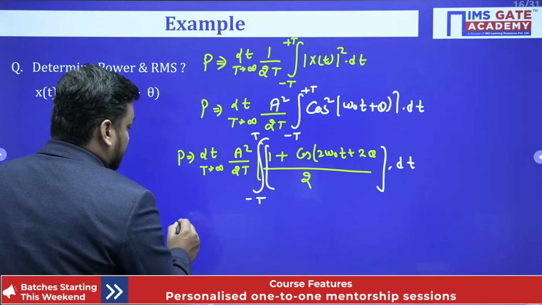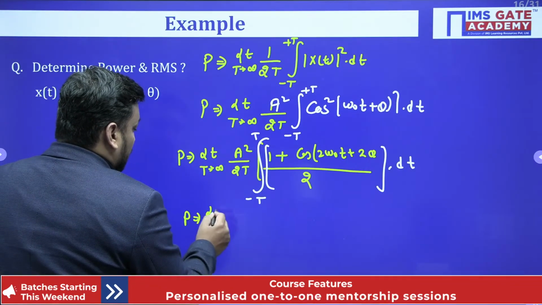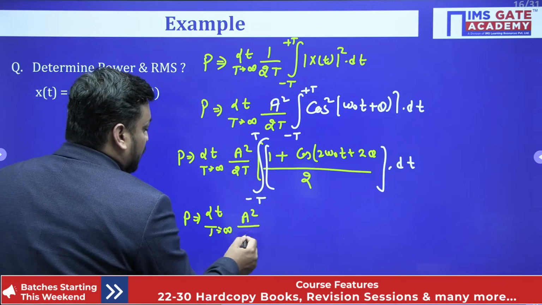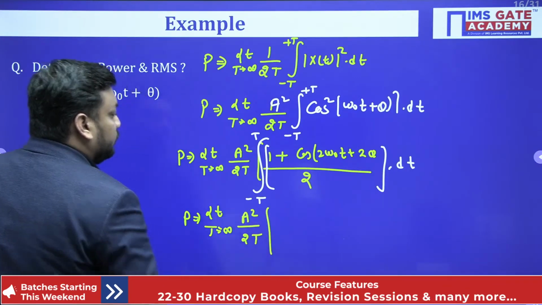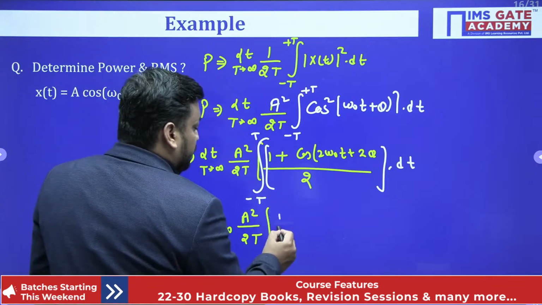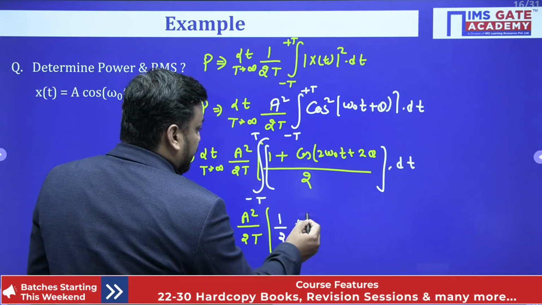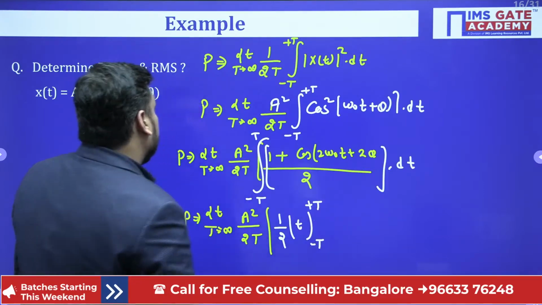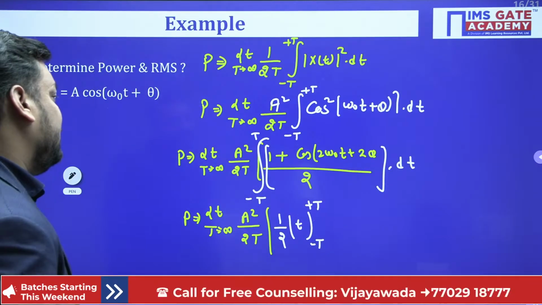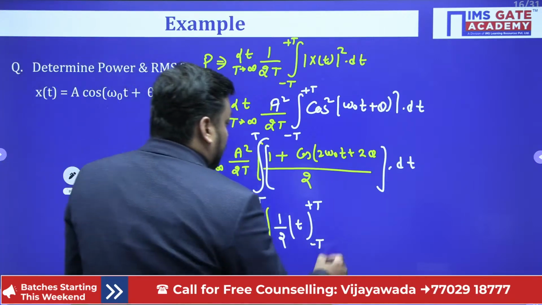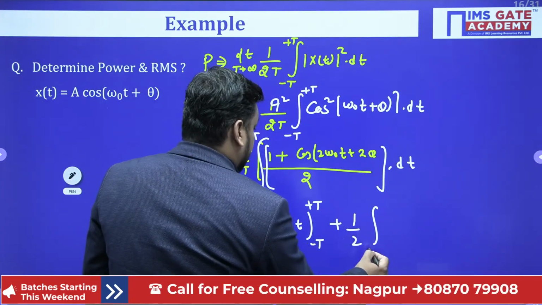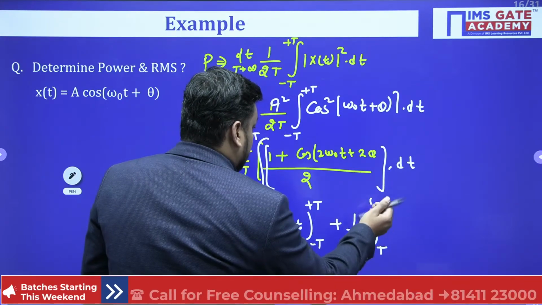Yes, the power calculation is A square by 2, but I am doing some derivation of how it comes. So here A square by 2T is outside the bracket. When you integrate this first part, 1 by 2 is outside the bracket, the integration is T, and the upper limit and lower limit are minus T to plus T. Is this clear? Now the next term will be 1 by 2 outside, and inside it the integration from minus T to plus T.